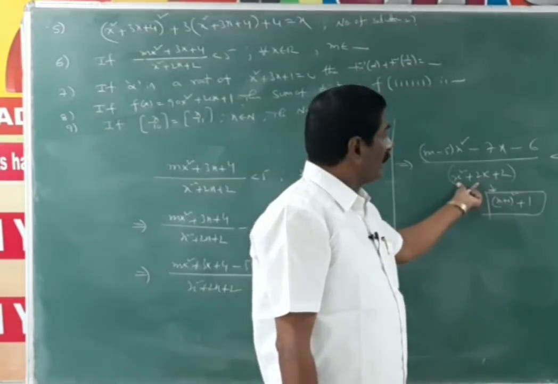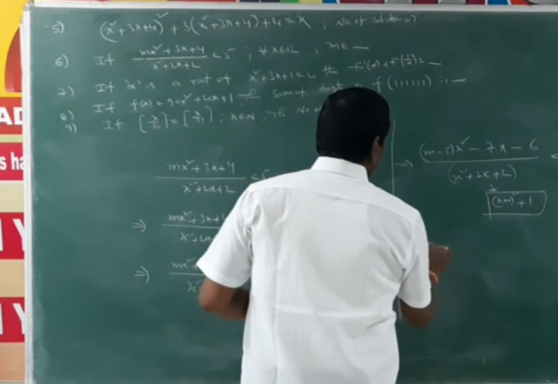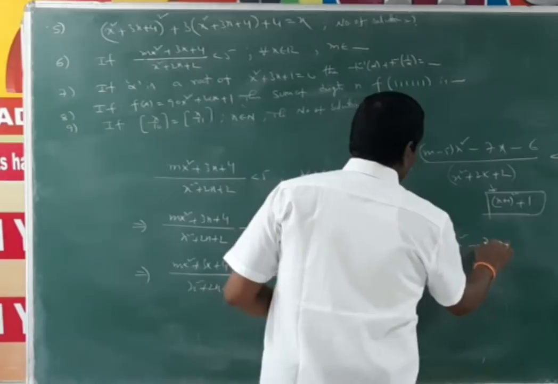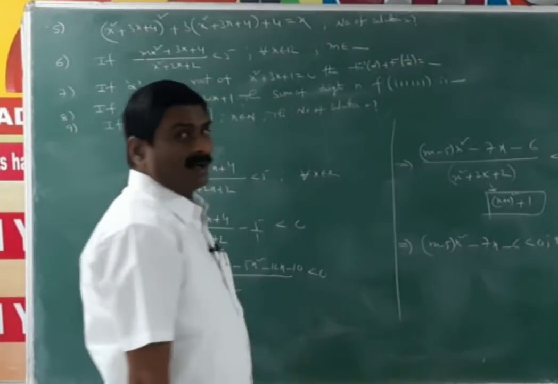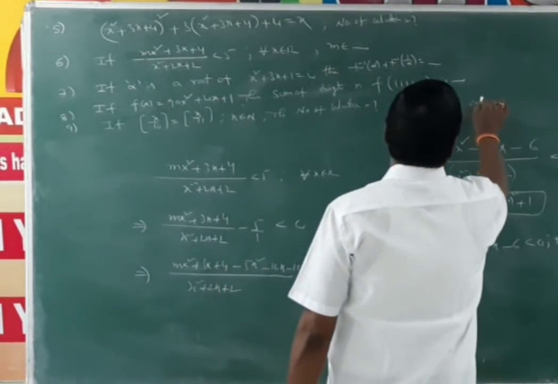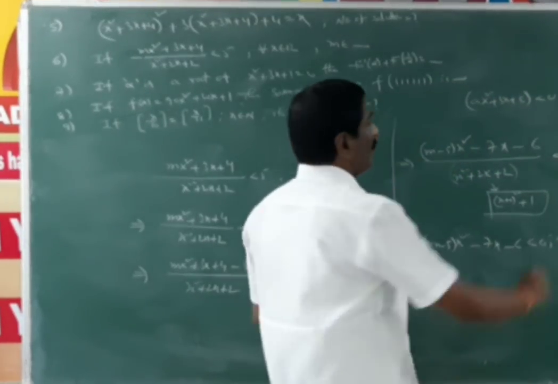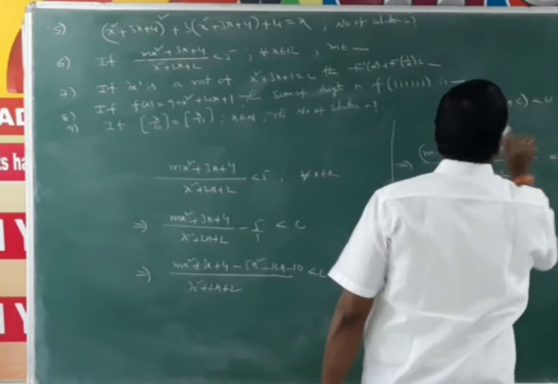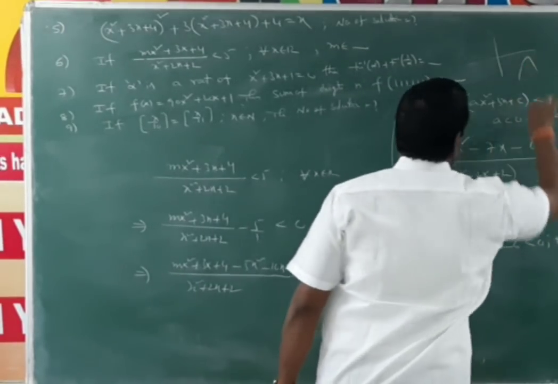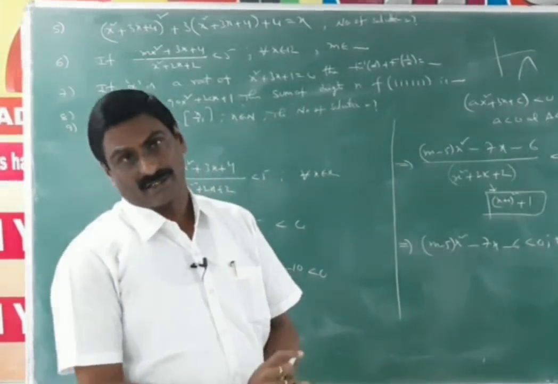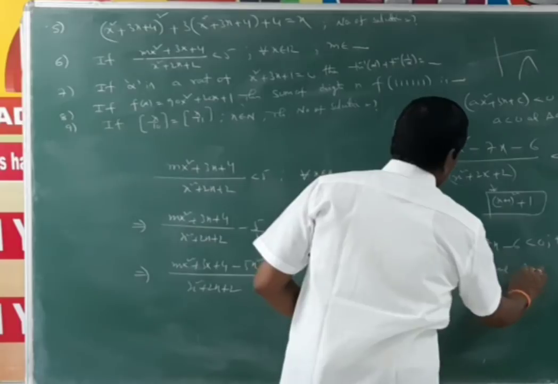Denominator positive, overall function is negative. That means the numerator must be negative. It is true only when (m − 5)x² − 7x − 6 < 0 for all x belongs to R. Okay. We know that the quadratic expression ax² + bx + c < 0 for all x belongs to R is possible when a < 0 and delta < 0. Completely the graph is below the x-axis. It is true when a < 0 and delta < 0.